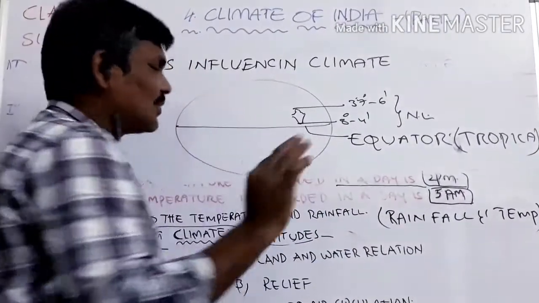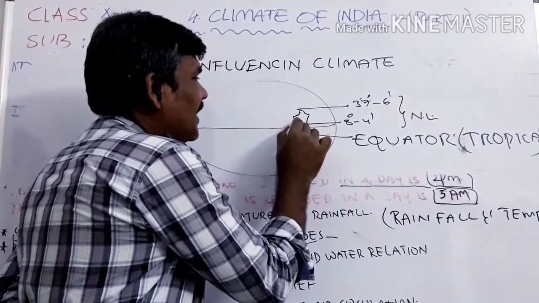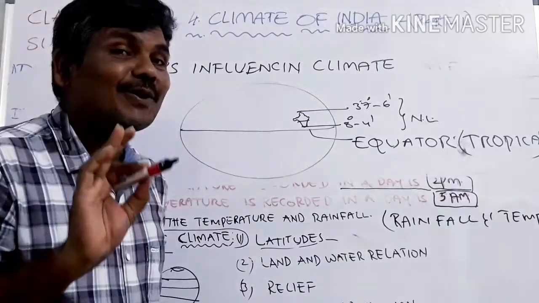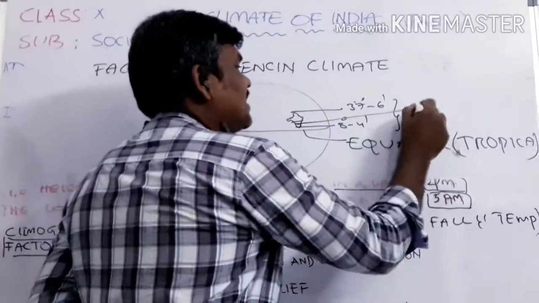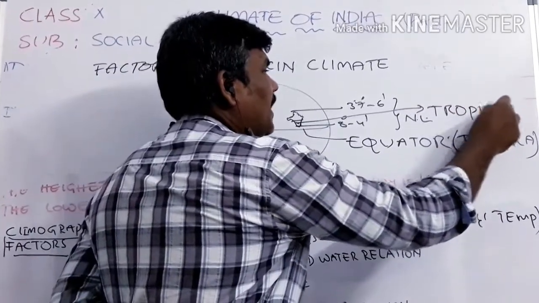So you have to understand that our southern part of India is very close to the equator. That is why the southern part gets a hot climate. The technical word you have to use is that this region is receiving tropical climate.